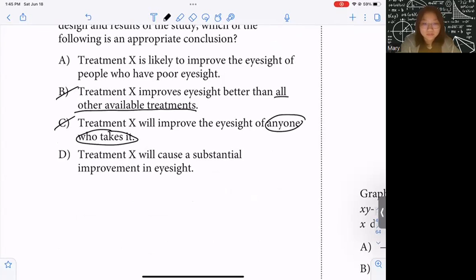D is wrong because though it doesn't state the population, compared to A, the generalization in A is more specific. It says it is likely to improve the eyesight of people who have poor eyesight, so it's generalizing to the specific population that we're selecting our sample from. So A is correct, and D is too broad, not as specific.